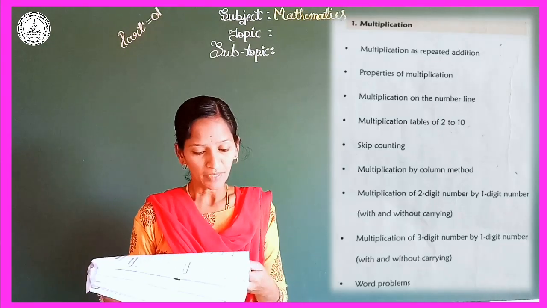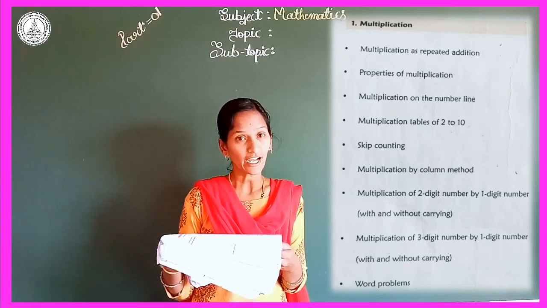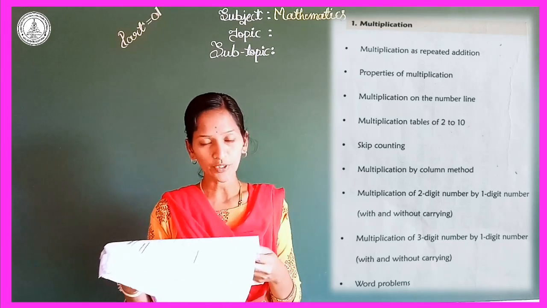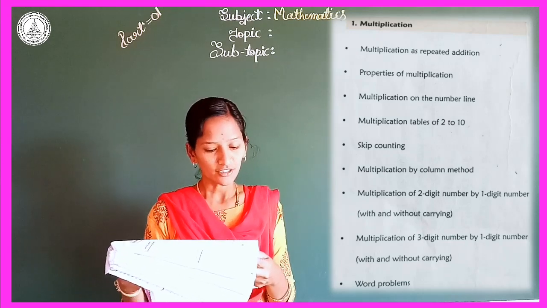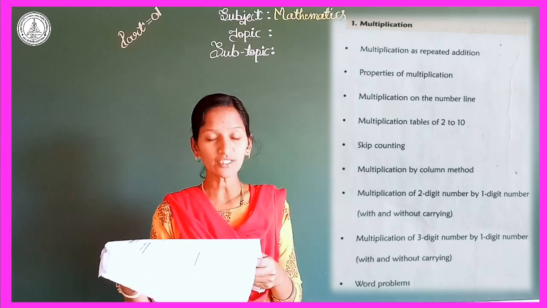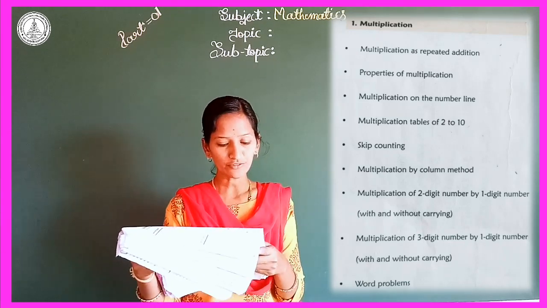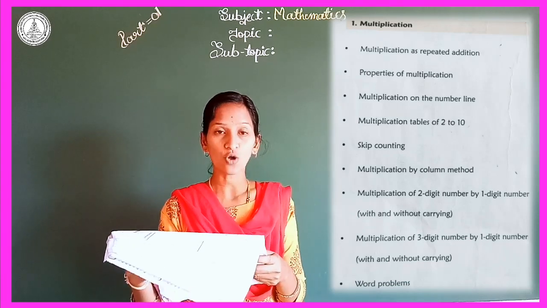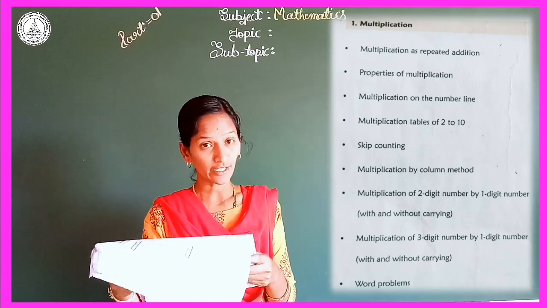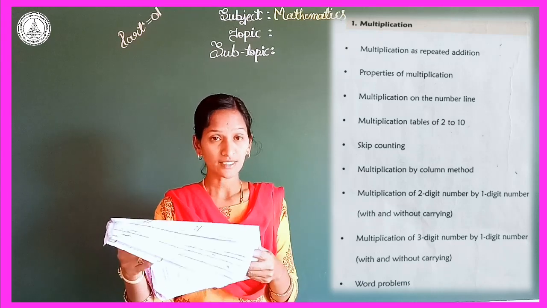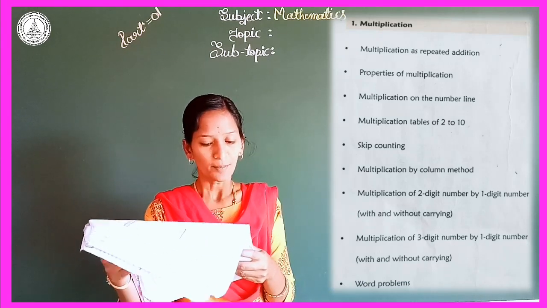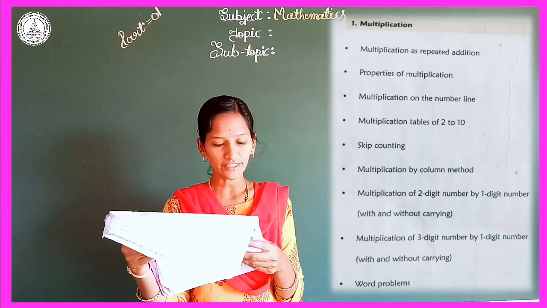The first one, multiplication as repeated addition. The second one, properties of multiplication. Third one, multiplication on the number line. And the fourth one, multiplication tables of 2 to 10. Fifth one, skip counting. Sixth one, multiplication by column method.